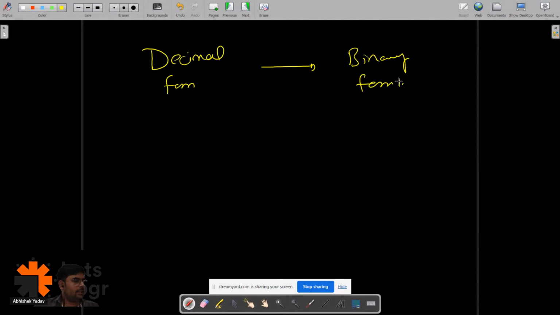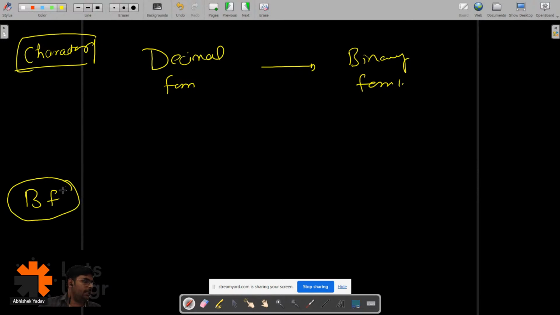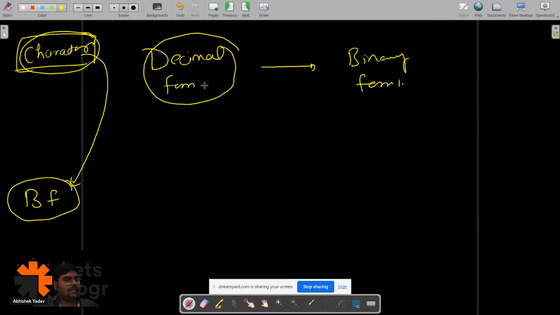Now, why have they written this ASCII table here? Basically they want to store this character data, and our computer understands binary format data. So somehow they have to convert this character data to binary format data. Humans know how to convert decimal format data to binary format data, they know the method.